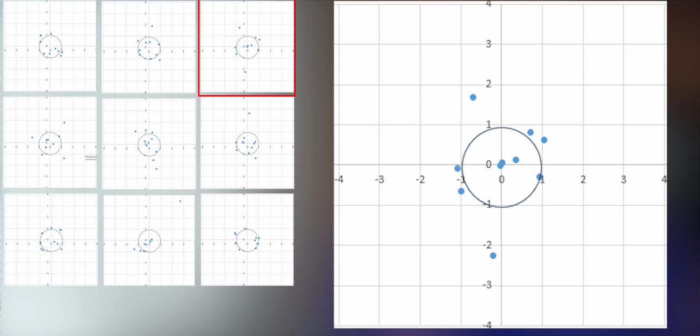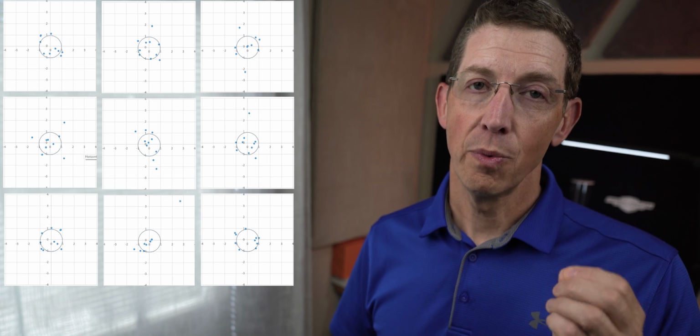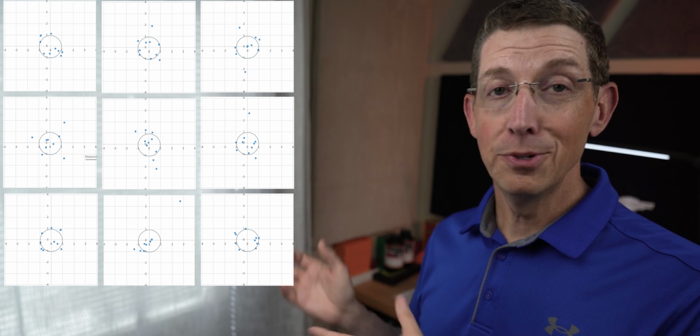You see, mean radius in and of itself, being identical on all 3 of these groups, gives us drastically different outcomes of our group size. And it is the proximity of shots to each other during shooting that defines our success in competition shooting, in hunting, and in, well, our shooting sports. So we want to make sure that we're using a metric that makes sense. In this case, mean radius alone isn't telling us the entire story.